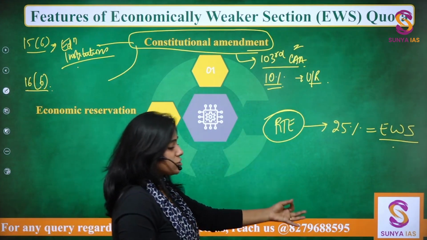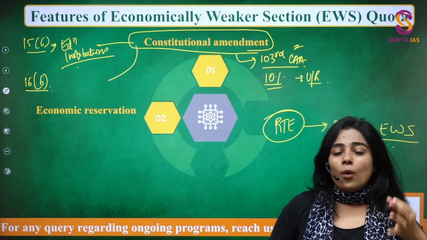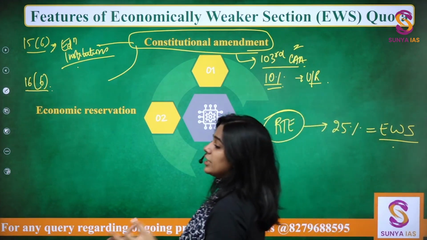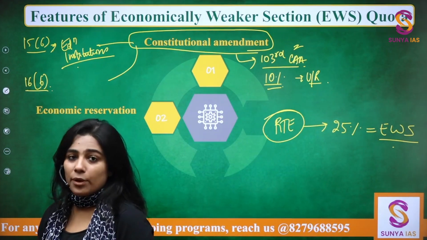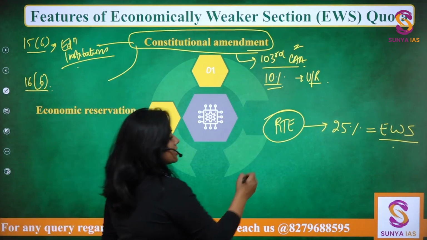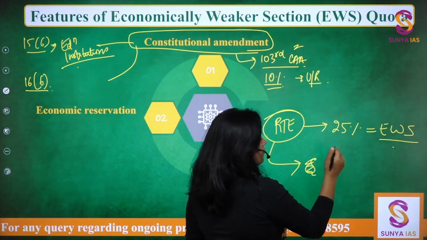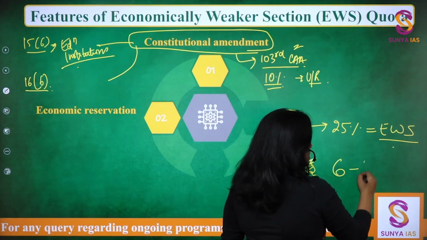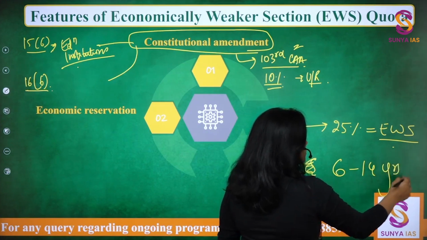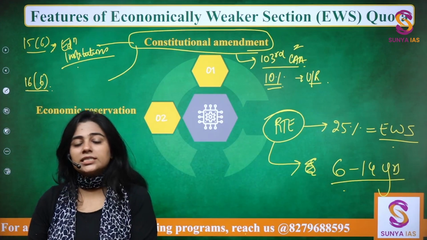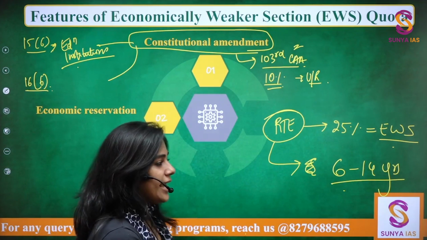So be it public school or private school, 1/4 of the seats have to be there for the EWS category. However, that is just for children from 6 to 14 years of age, right? 6 to 14 years of age.